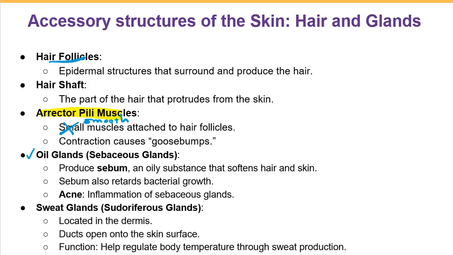And then sweat glands or sudoriferous glands are also found in the dermis layer. Their ducts open to the skin surface, and they act to regulate or maintain our body temperature through sweat production. Whenever you get hot, these sweat glands are activated, and by producing sweat, which is 99% water, they help regulate our body temperature or cool us down.